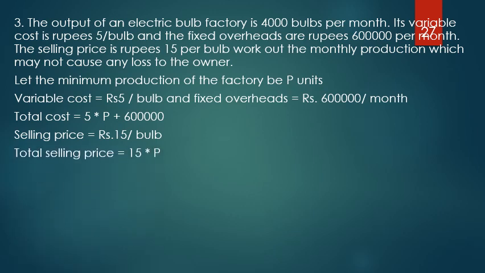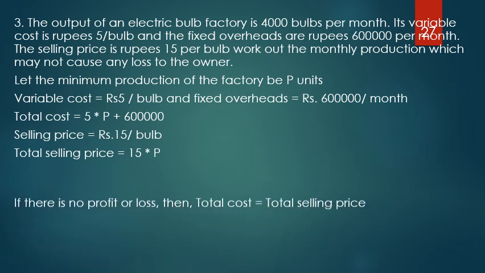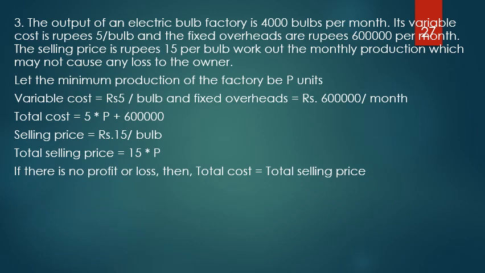Total selling price should be what? 15 per bulb into number of bulbs sold. Okay, so that is 15 into P. If there is no profit or loss, what does that mean? Total cost must be equal to total selling price.